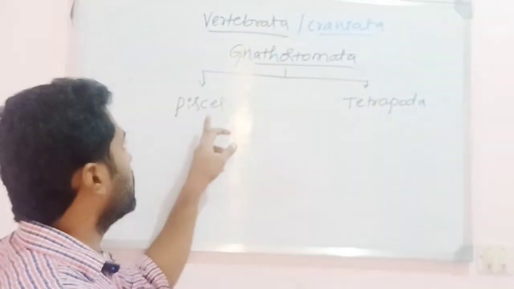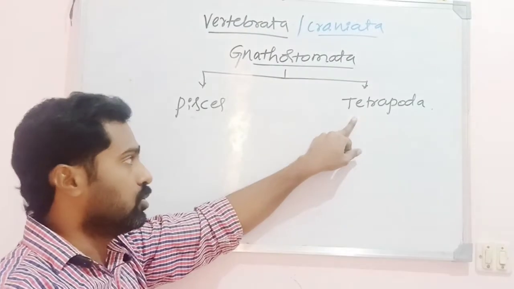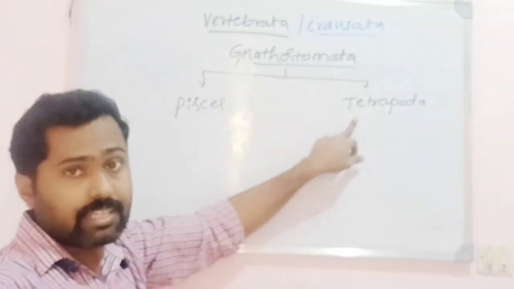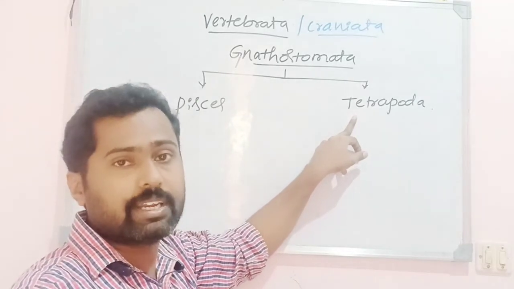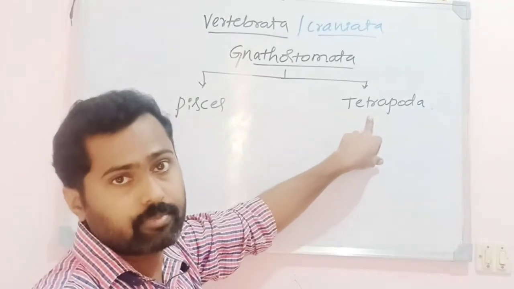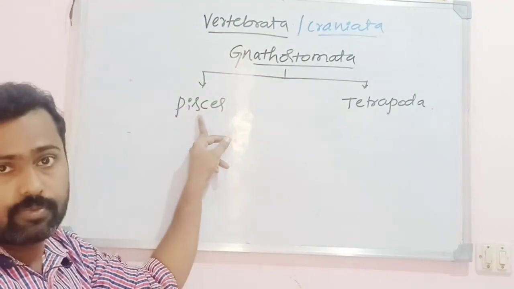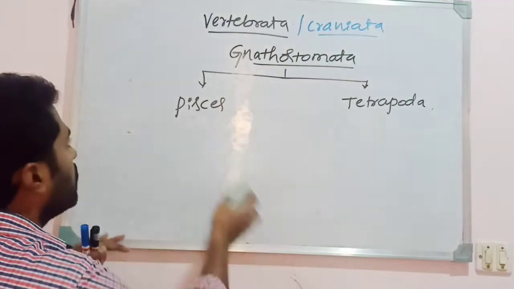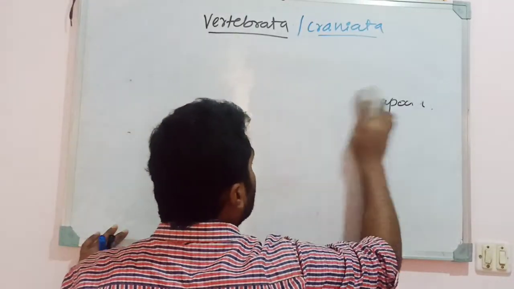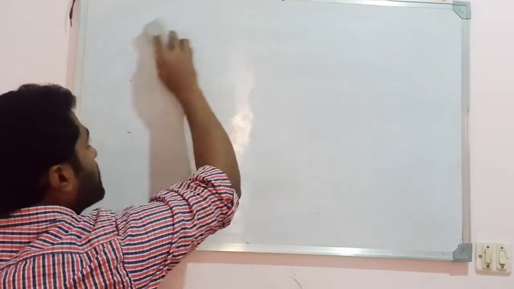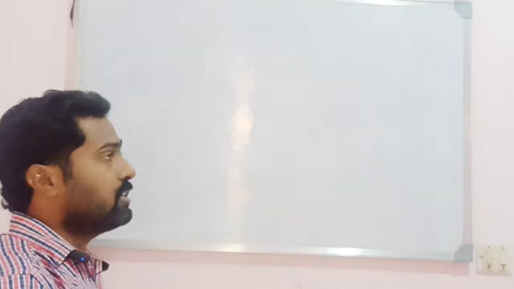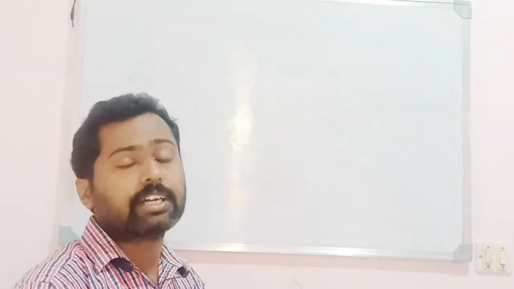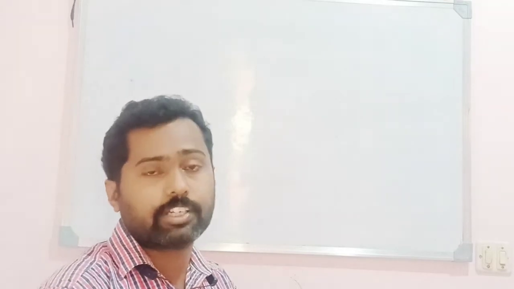Then the Gnathostomata is divided into the other superclass called Pisces. The superclass Tetrapoda includes the classes Amphibia, Reptilia, Aves and Mammals. Amphibia, Reptilia, Aves and Mammals come under Tetrapoda. The Pisces includes all fishes. Let us discuss the most important topic, which will be asked for 5 marks many times in examinations repeatedly: in the Pisces, the differences between the cartilaginous fishes and the bony fishes. That has been asked many times in the examination for 5 marks.